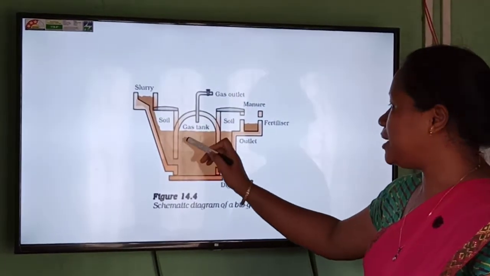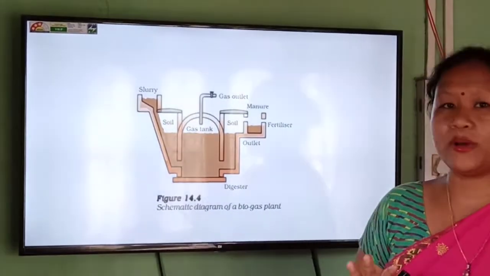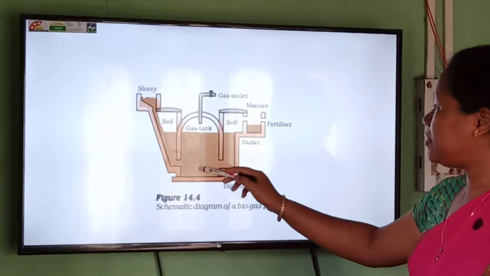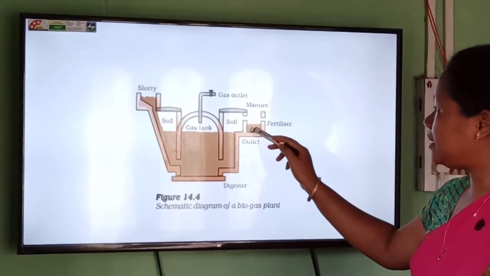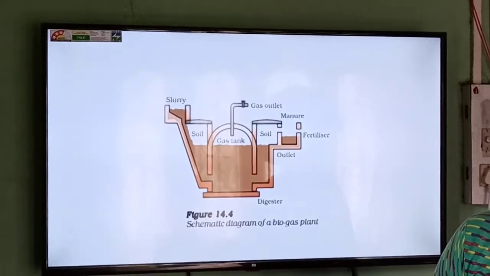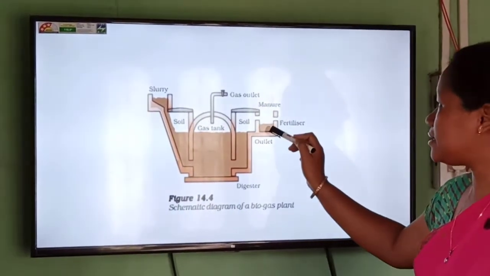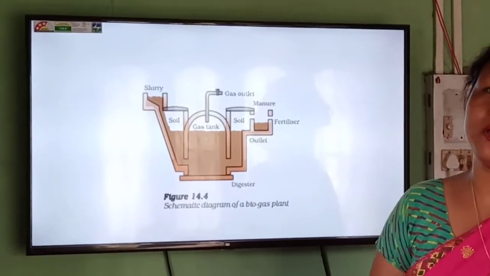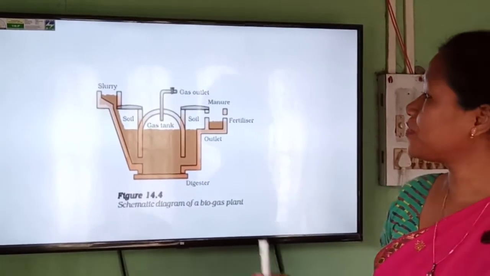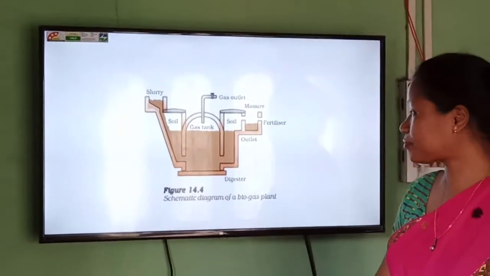And the mixture that is left after the decomposition is not wasted. It can be taken out through another outlet here, because it is a rich source of manure, because it contains nitrogen and phosphorus. So that is why it is a good fertilizer and can be used for cultivation purposes. So this is a biogas plant.